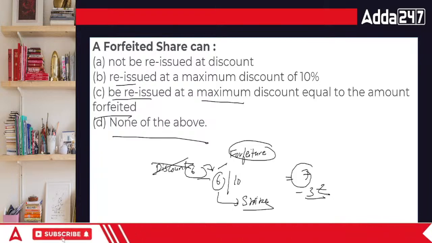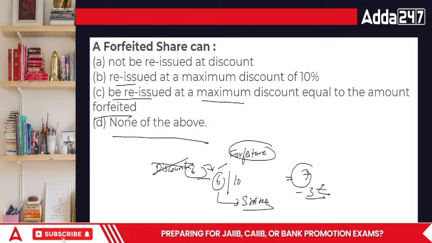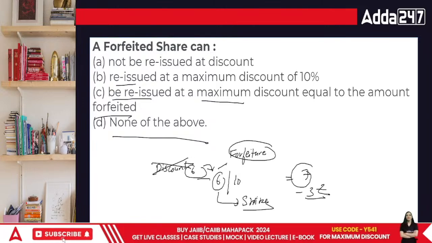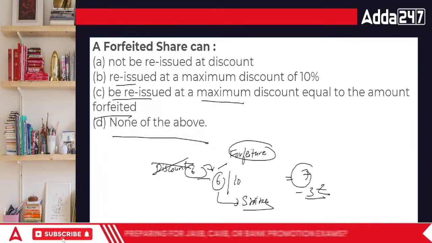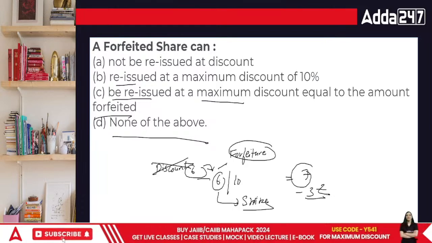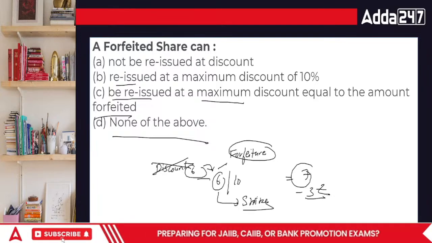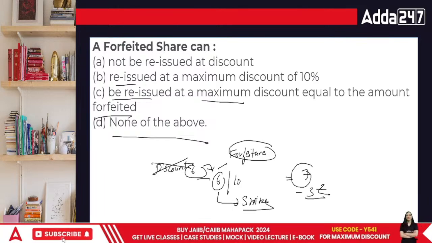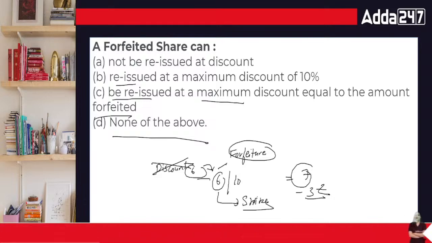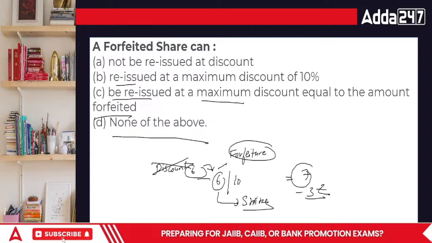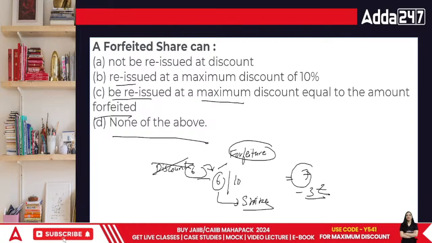Then look at this, everyone. When we talk about the area of discount and forfeiture, if I bought a particular share for rupees 10, but I paid only 7 rupees, then 3 rupees is still pending. After a certain period of time, when I am unable to pay, the company will write off my name, and the entire money they have already received, rupees 7, is kept. Then from the next person, the charge that they can get is a maximum discount of the remaining amount that he couldn't pay. That is forfeiture, everyone.